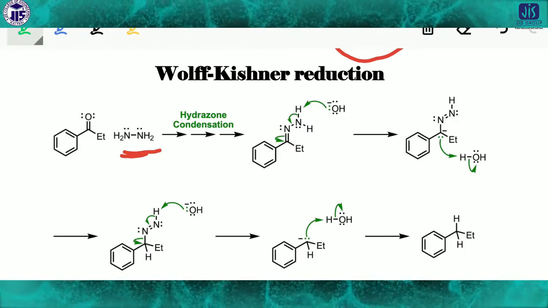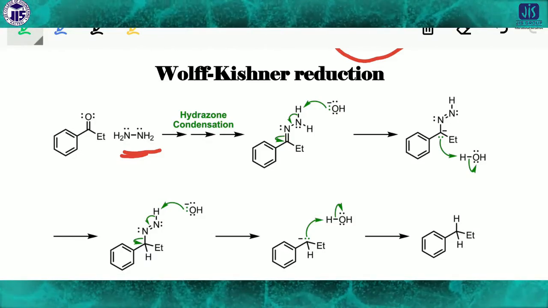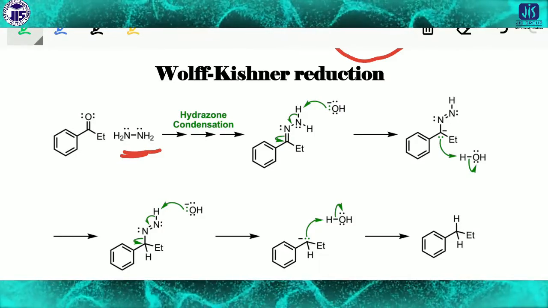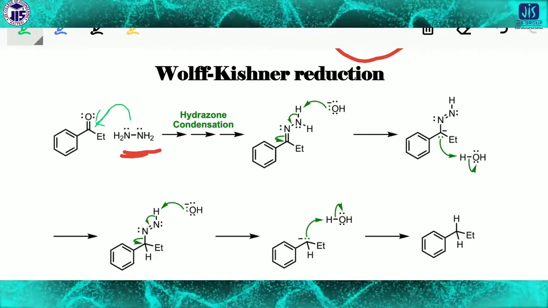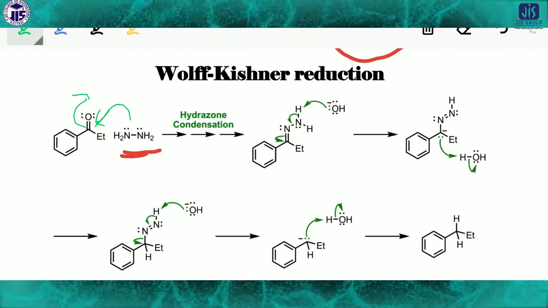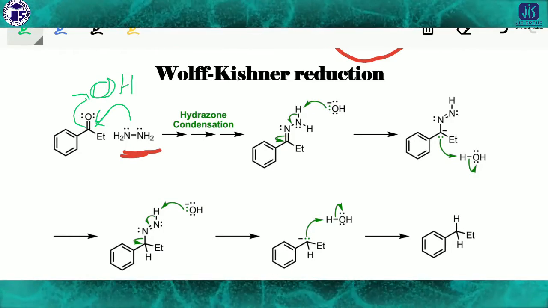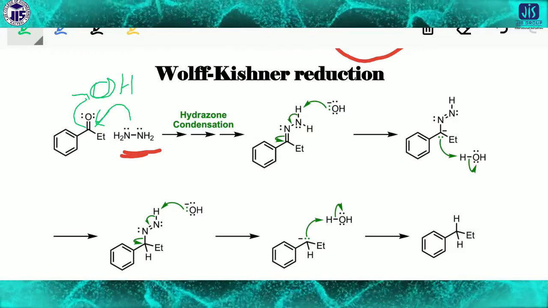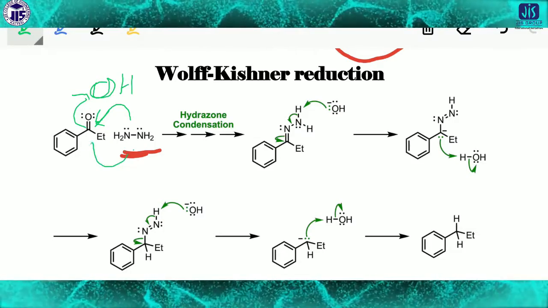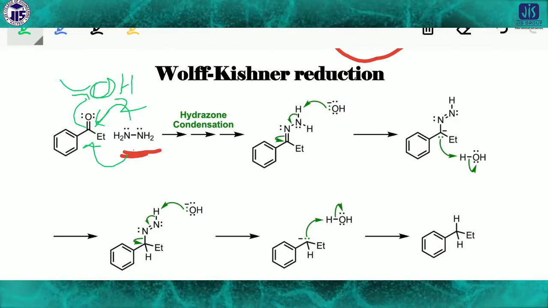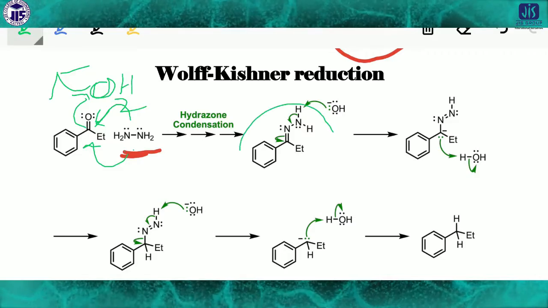In between these two, the nitrogen lone pair attacks this carbon center and it converts to OH. That is the first step. Again, another nitrogen attacks a second time, and water is removed from the carbon center, and finally we get this product.